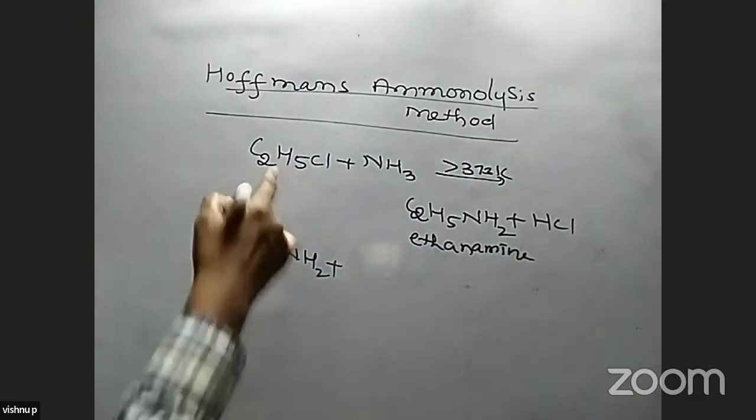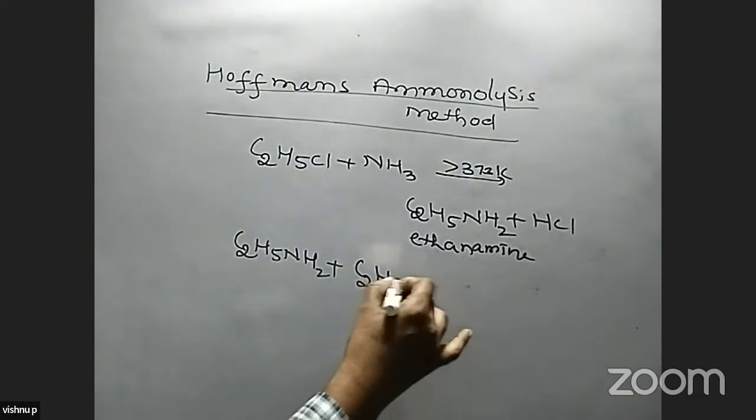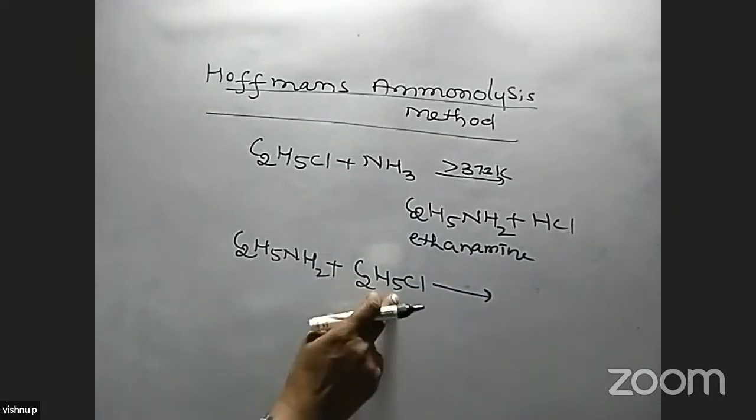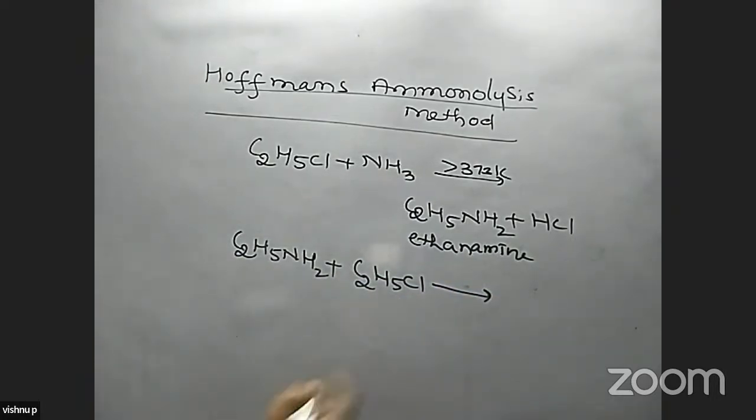Ethanamine again reacts, if you take excess of ethyl chloride, then one more H is displaced by this group.